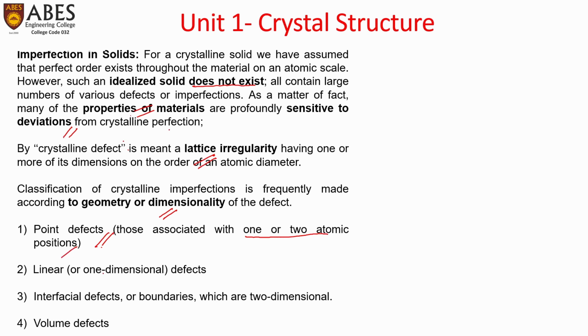Second one is linear or one-dimensional defects, having defect at a single line or in one dimension. The two-dimensional ones are called interfacial defects or the boundary defects or the surface defects. And similarly, the volume defects, which are three-dimensional.